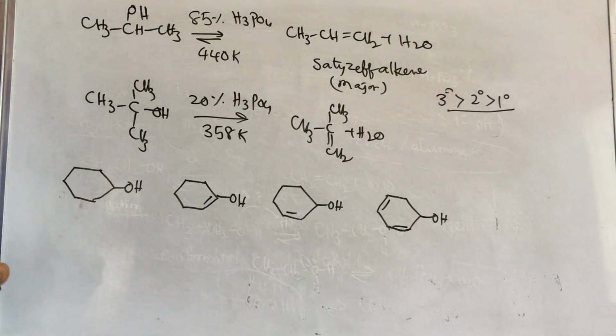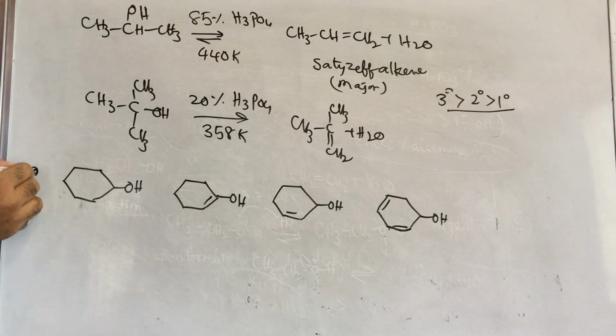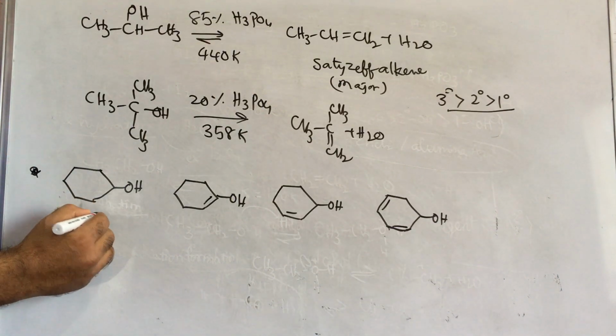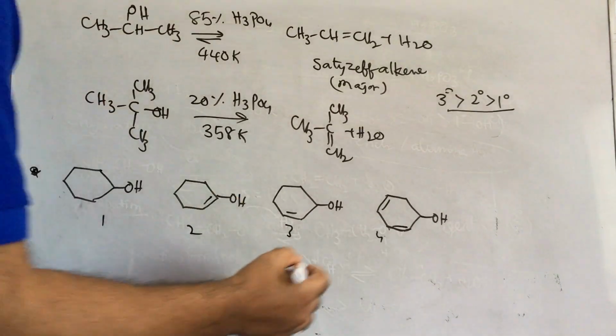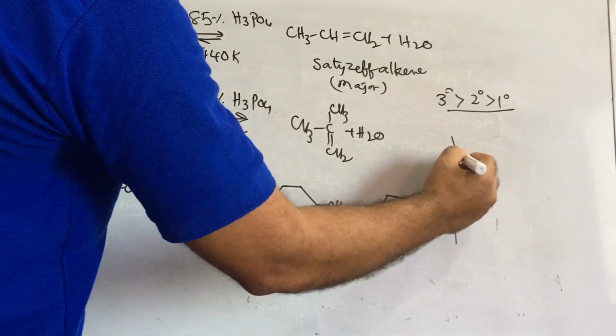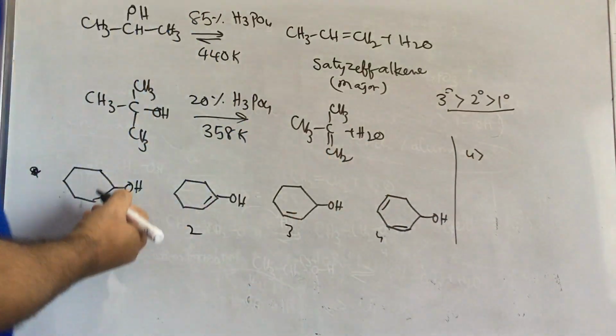Like this, four alcohols are here. This question is asked in many competitive exams: which alcohol undergoes dehydration easily? The numbers will be 1, 2, 3, 4. According to these molecules, the fourth one is easily dehydrated.